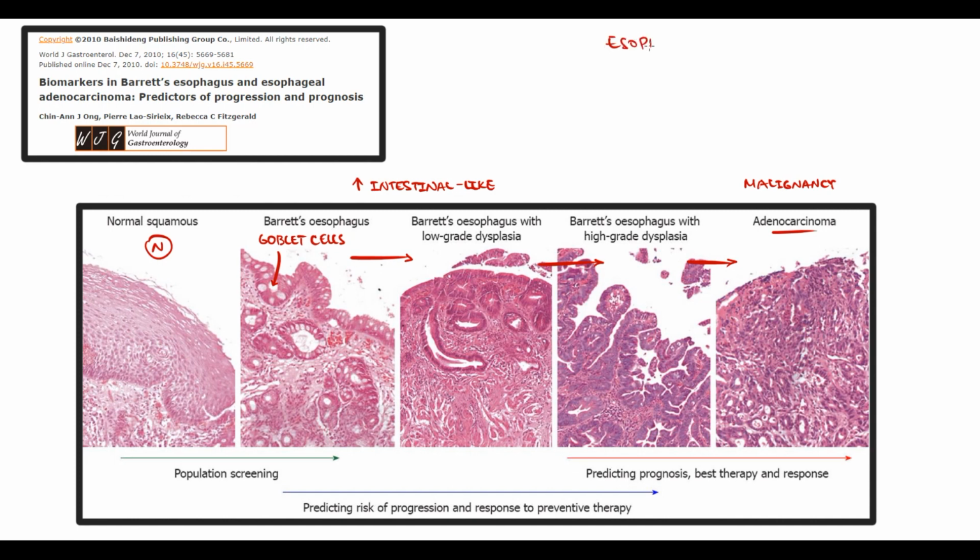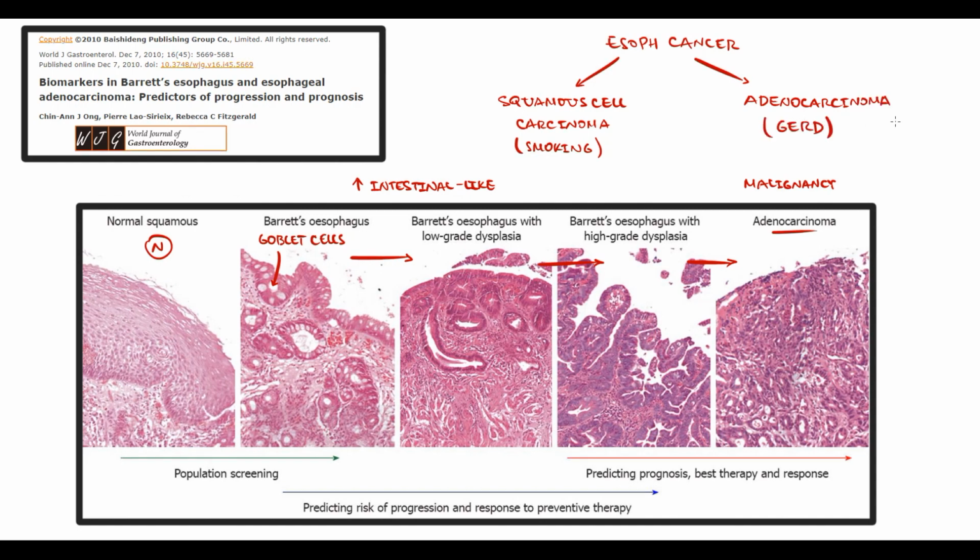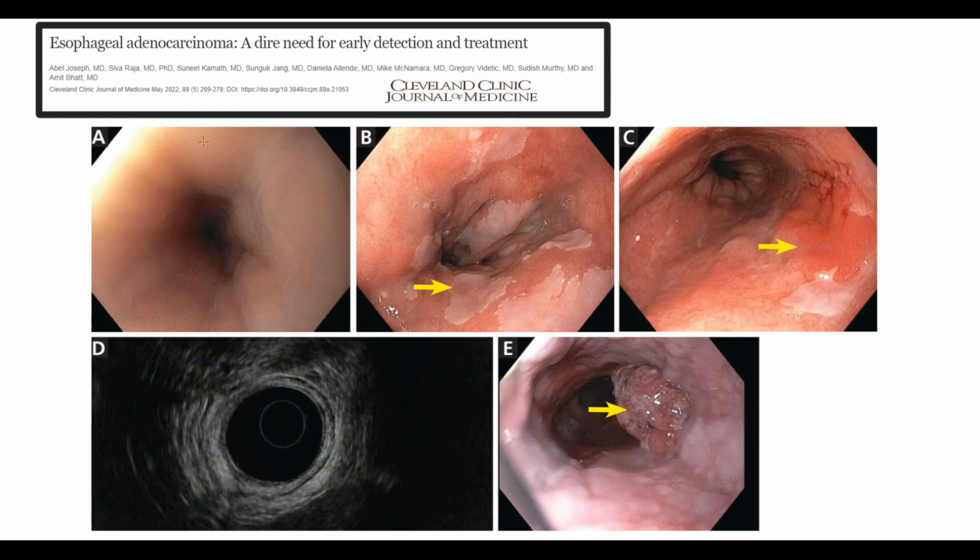Recall that we have just two types of esophageal cancer. It's squamous cell carcinoma, where the major risk factor is smoking, and adenocarcinoma, where the major risk factor is GERD. On this endoscopy image, we can see the normal mucosal layer of the esophagus. Then, if GERD progresses, we can see normal epithelium combined with areas of erosions. On this image, we can see a huge affected area with erosions and probably even ulcers. On the last image, there is a very distinct adenocarcinoma.